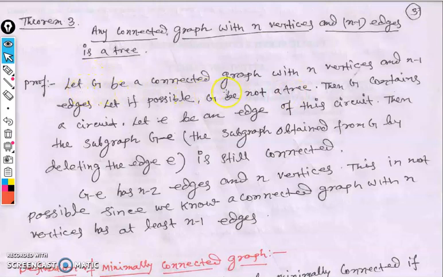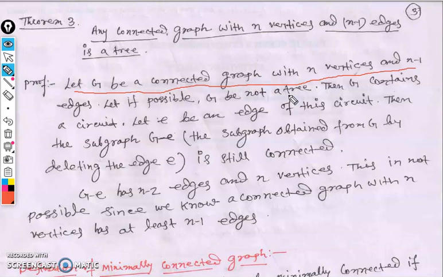Let G be a connected graph with n number of vertices and n minus 1 number of edges. Let it be possible that G is not a tree. Here we assume, suppose we consider, that this graph is not a tree. Since the graph is connected and still not a tree, the graph must have a cycle.